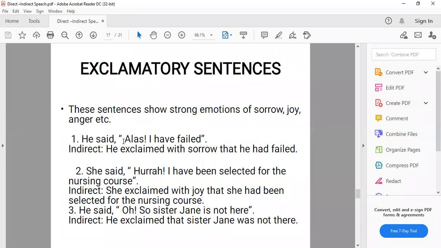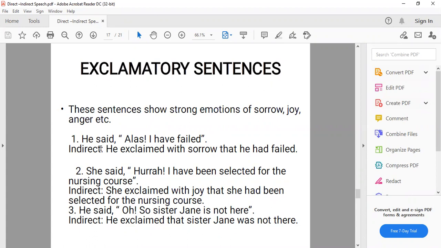We will change the sentence into simple form. Please note down. Now the sentence will again be changed into simple form, and the reporting verb will change into exclaimed. If there is any expression of sorrow, joy, or anger given, we will add that expression in the reporting verb, and we will remove the word from the reported speech.